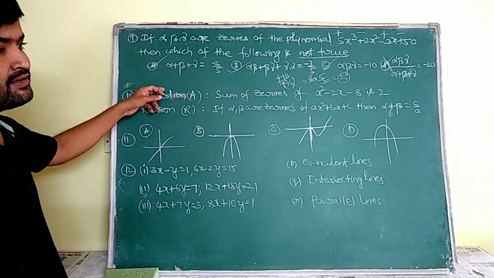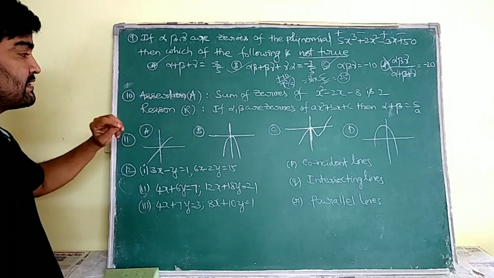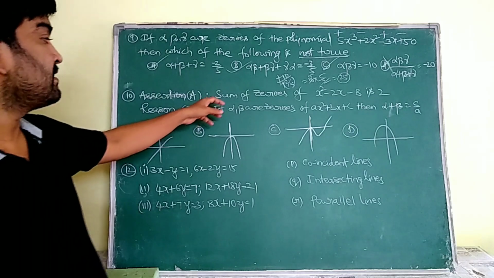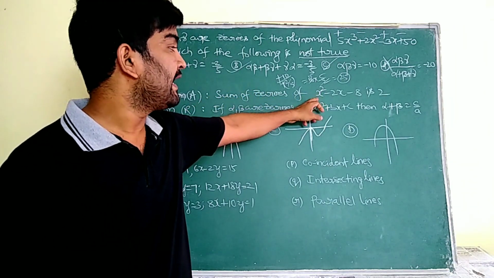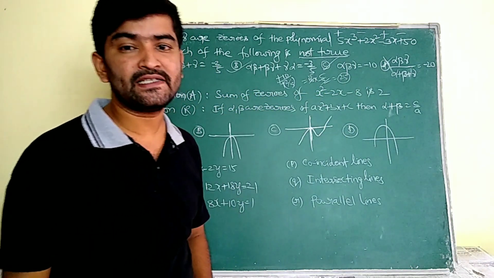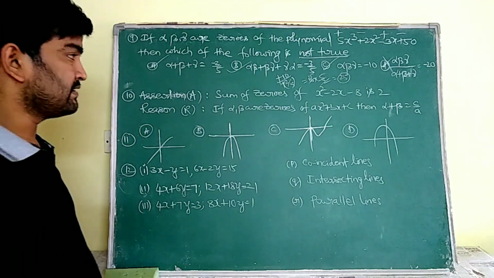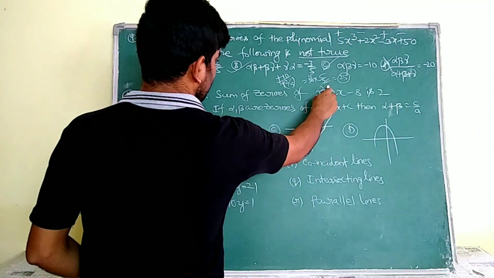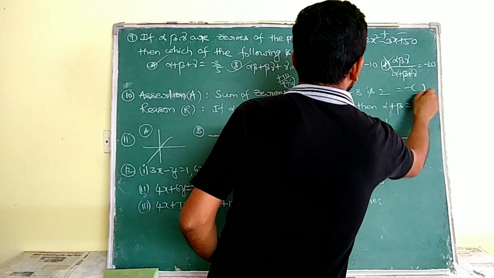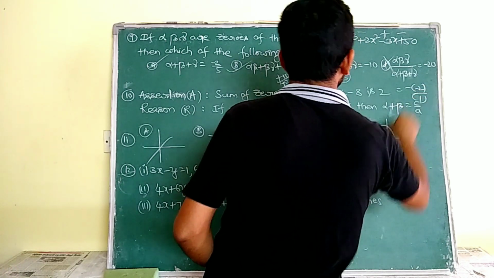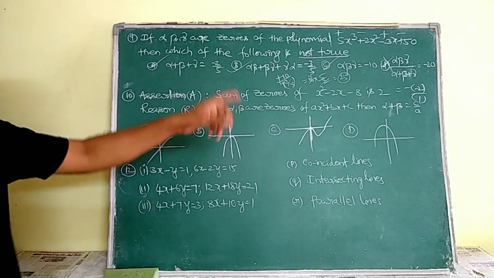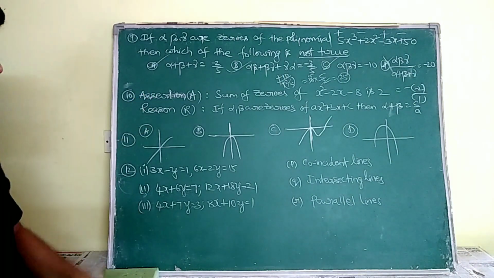Here he gave two statements, assertion and reason. Now in this, the sum of the zeros of x square minus 2x minus 8 is 2, he said. Once check: the sum of the zeros means minus b by a. Minus b means it is 2, a means 1. So that is 2. So assertion is correct.